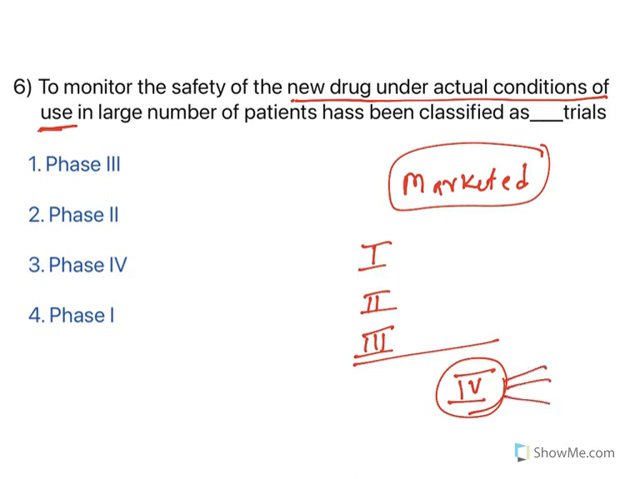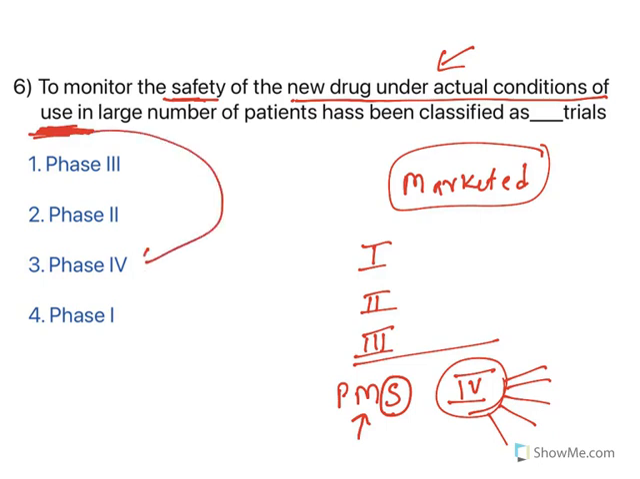Phase 4, once it gets into the market, it is with a very large number of people. Why is it done? After phase 3, phase 4 is carried out to know what the adverse effects are. It is called post-marketing surveillance. Post-market means it is in the market. Surveillance means you are observing what all the adverse effects are. So the question is asking about this one. To monitor the safety, post-market surveillance, and the drug is already in use. Actual conditions of use means it is in the market. So this is directing towards phase 4.